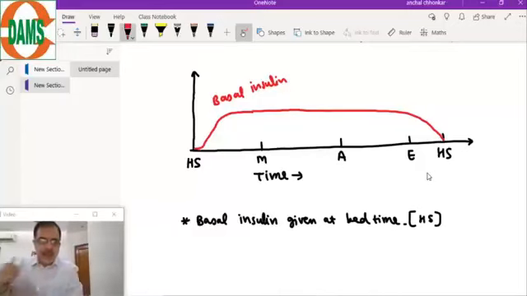Now the postprandial sugars are controlled by the bolus doses, which are given with breakfast time. They are given with the meals.